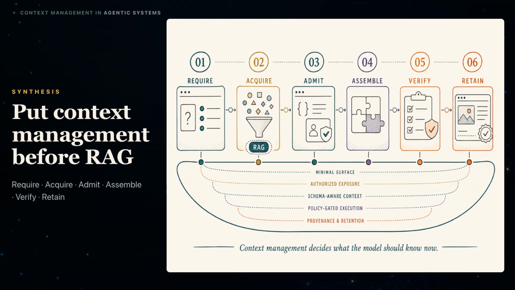RAG can acquire and use external evidence. Context management decides how that evidence coexists with policy, task state, capabilities, protocol state, and generation reserve. It decides what the model should know now, what it may trust, and what must survive.